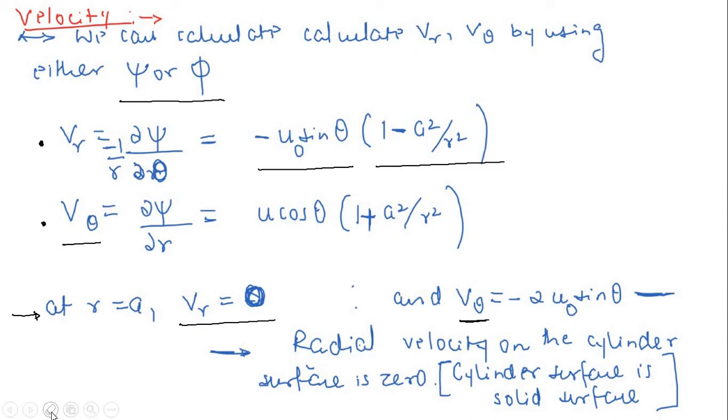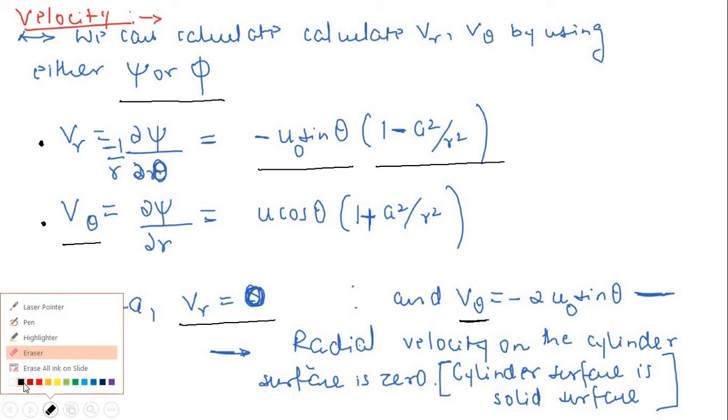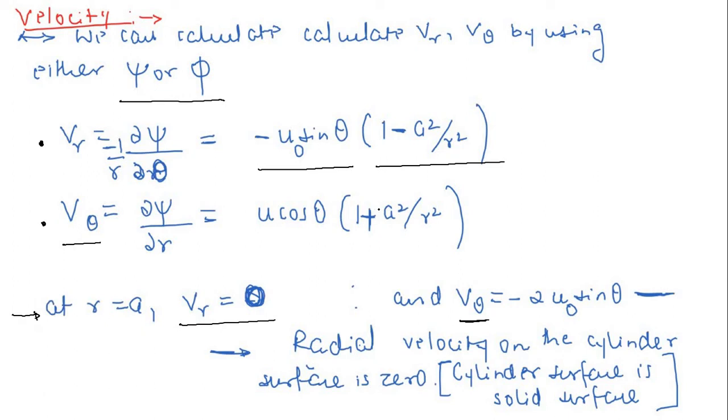You guys do it yourself. Let me right now just correct this. Now here, if you observe at r equal to a, this is actually your v theta term. I am sorry, I think this is your v theta term.